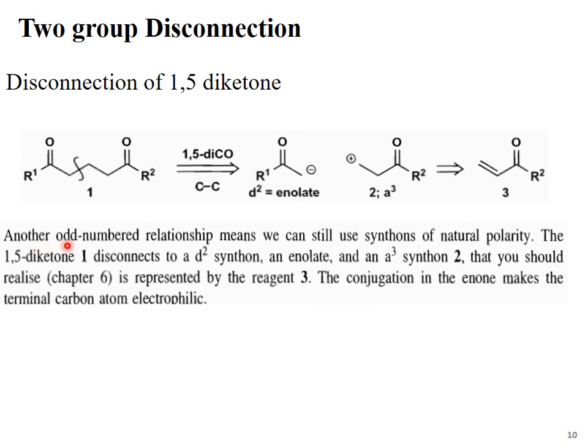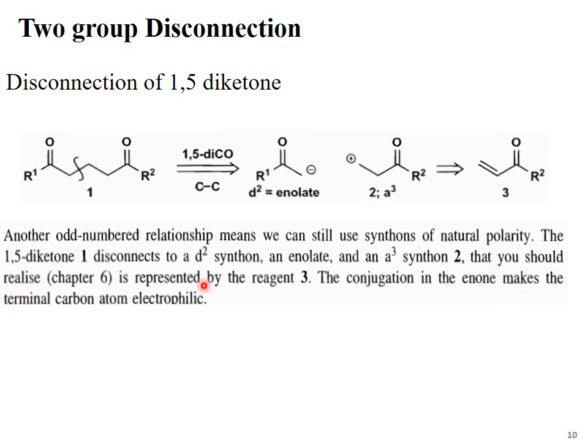And we know the source of the acceptor synthon is an alpha beta unsaturated carbonyl compound. That's why here is the double bond. And keep one thing in your mind: if our starting material is an alpha beta unsaturated carbonyl compound, then its beta carbon is more electrophilic than the carbonyl carbon.